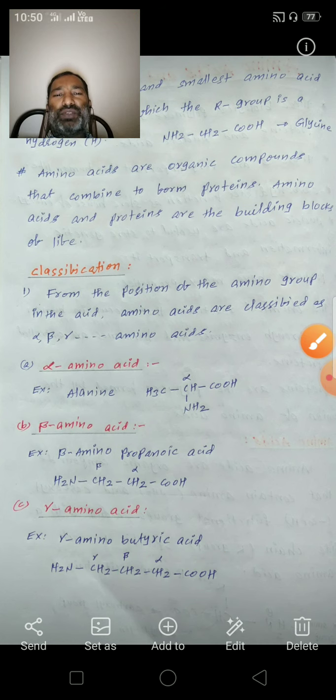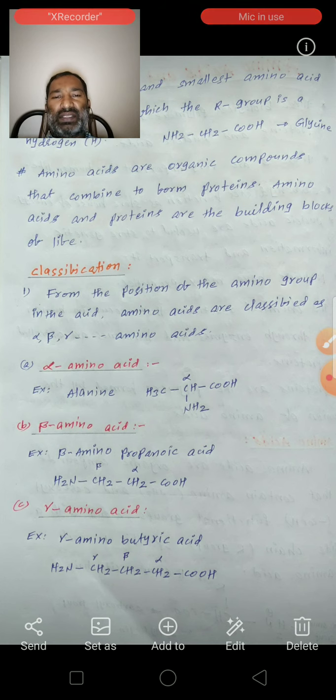Based on the position of the amino group relative to the carboxylic acid group, these amino acids are classified as alpha amino acids, beta amino acids, and gamma amino acids.